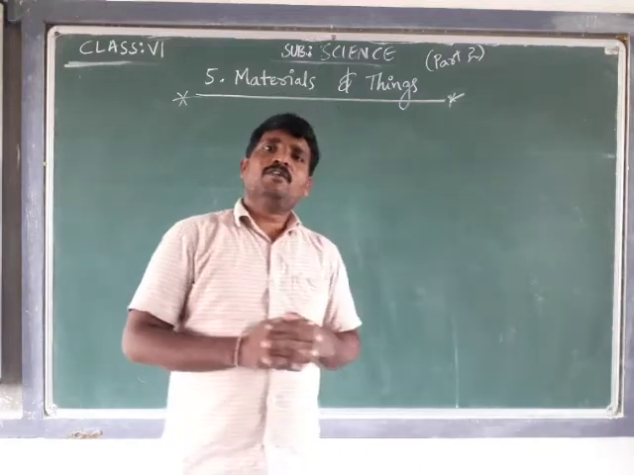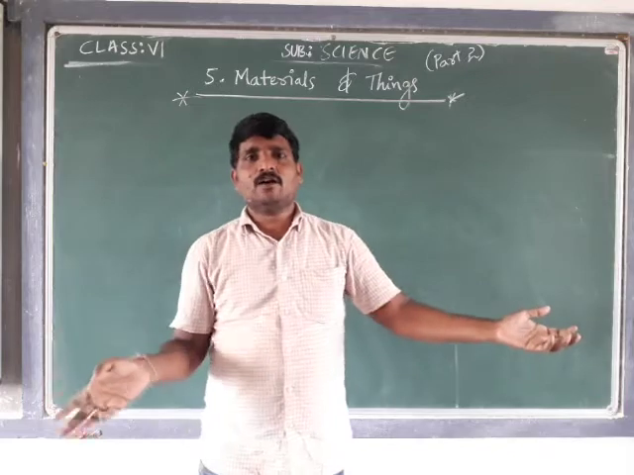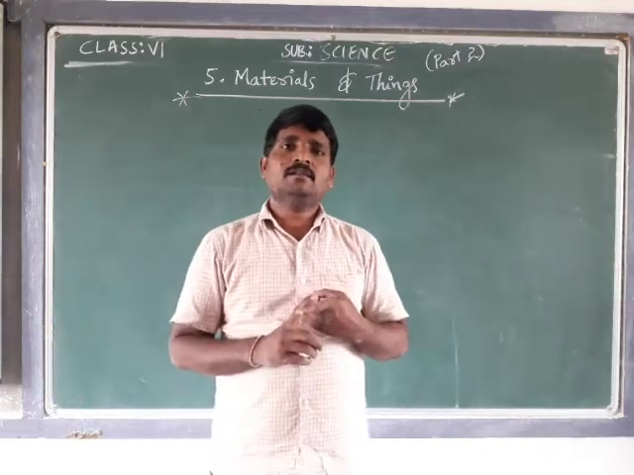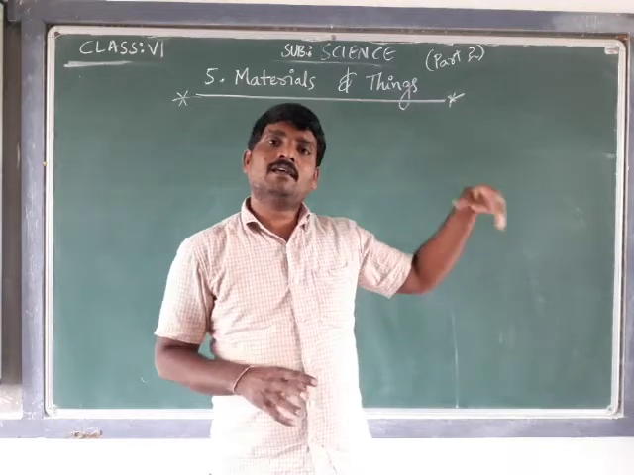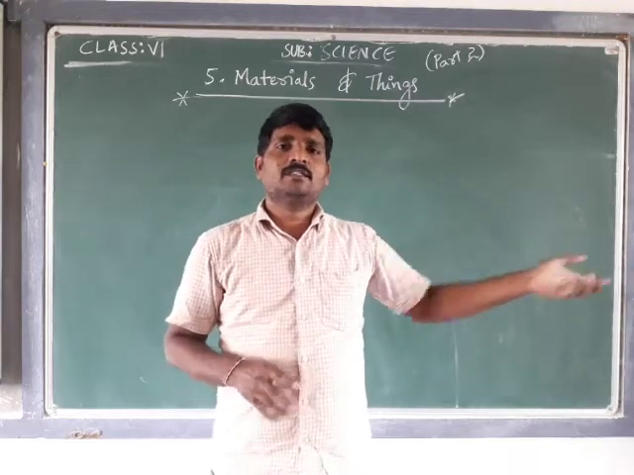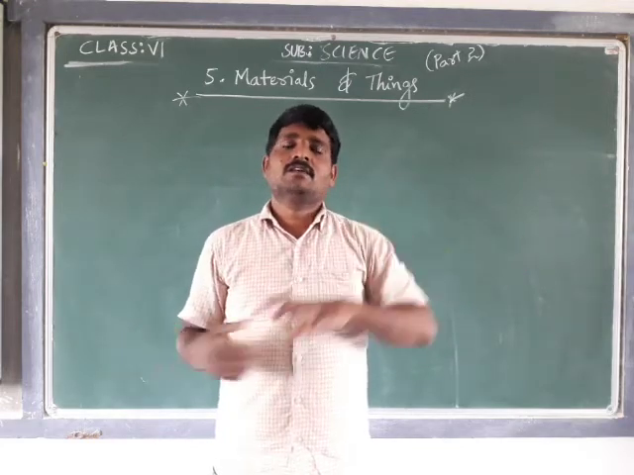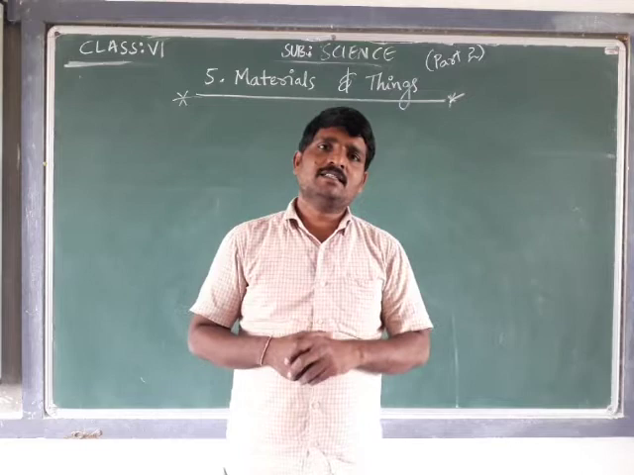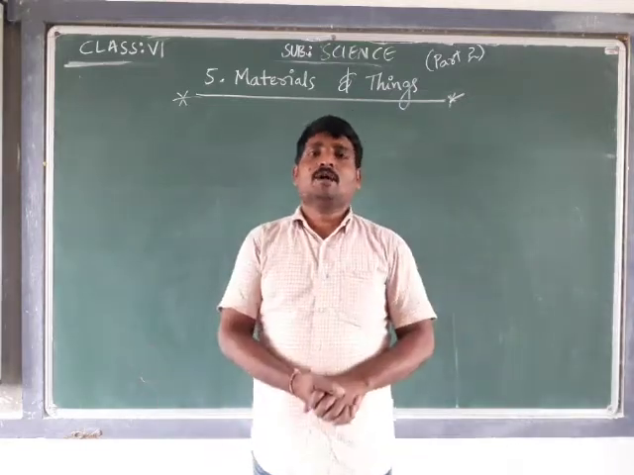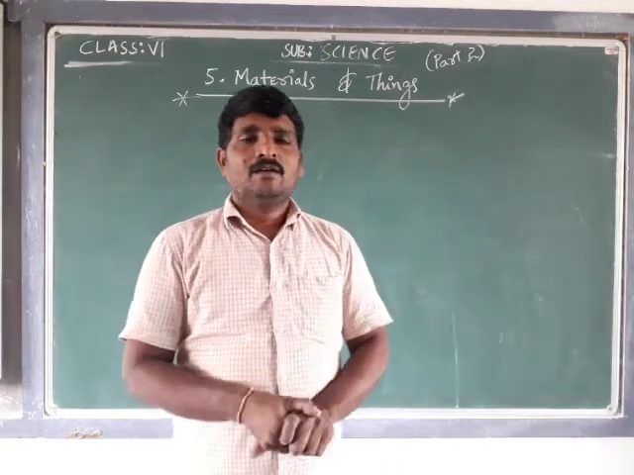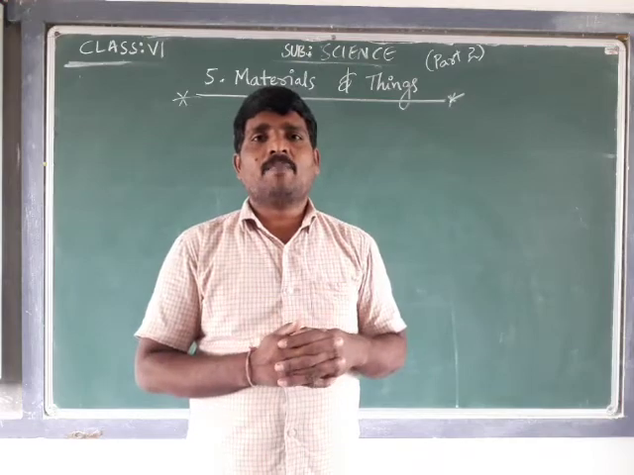In the last session we were talking about, if we take one object, what are the materials used to make the object, as activity 1. In activity 2 we took one material and discussed what things are made from that material. That is a small summary of part 1.